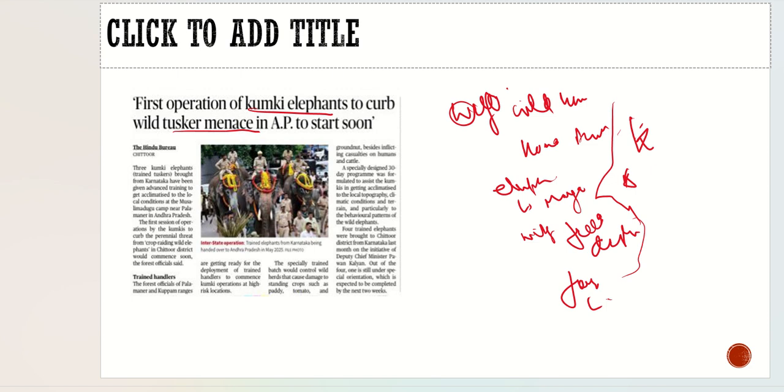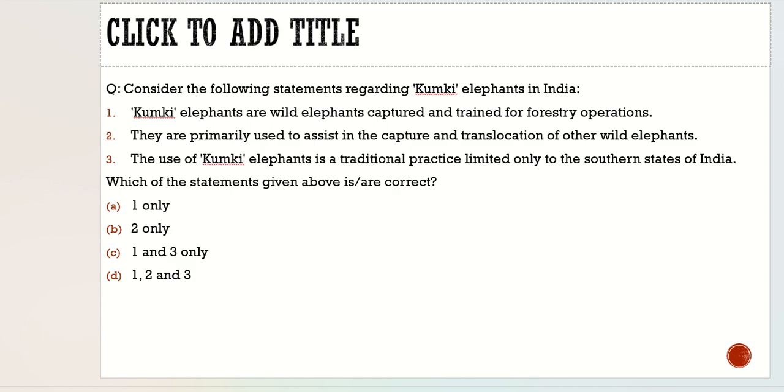Now, this news in itself is not that important for your preparation, but what is important is the Kumki elephant. Let's see what it is about. Here the question says, consider the following statements regarding the Kumki elephants in India. First statement: Kumki elephants are wild elephants captured and trained for forestry operations. They can be wild elephants which are captured, and these elephants are also bred. So the first statement is not fully correct.